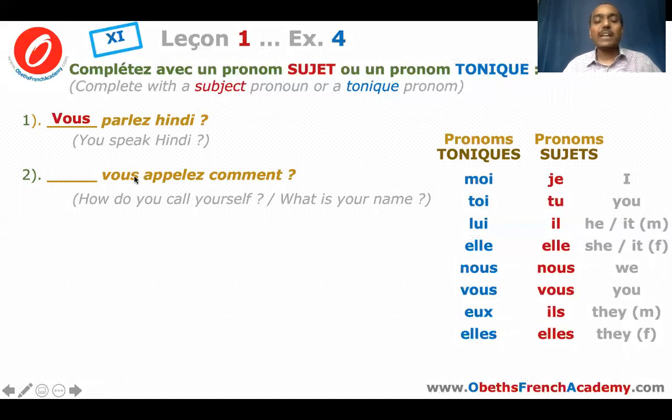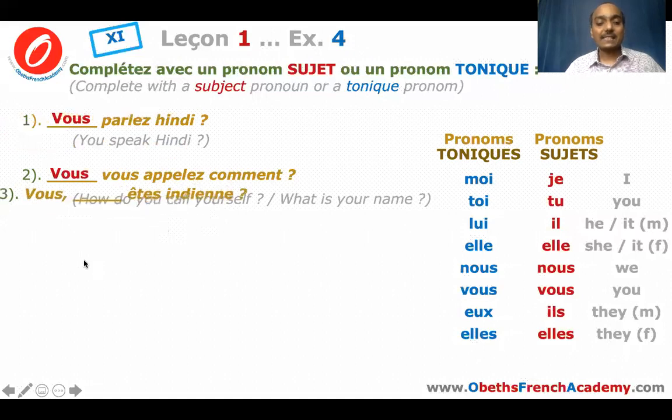So this vous is not the subject pronoun. It is placed before the verb. It looks like a subject pronoun, but we know this verb s'appeler is a reflexive verb. So this vous is your reflexive pronoun, but before the reflexive pronoun, you'll always have a subject pronoun. Since the verb ends with ez, and the reflexive pronoun is vous, we know that the subject pronoun is again vous. So you'll get vous vous appelez comment? How do you call yourself? Or just say, what is your name?